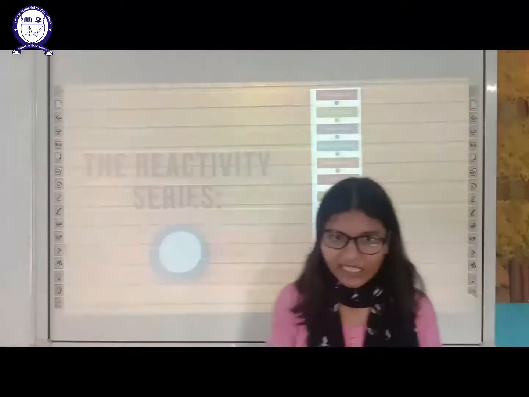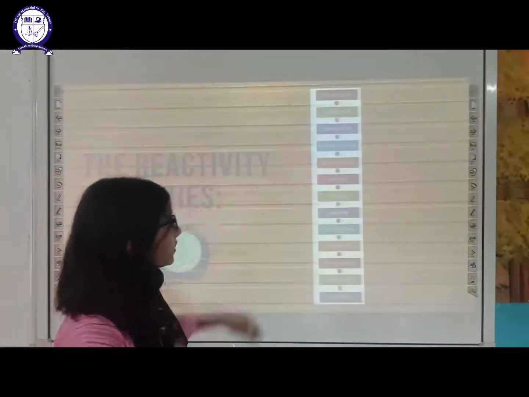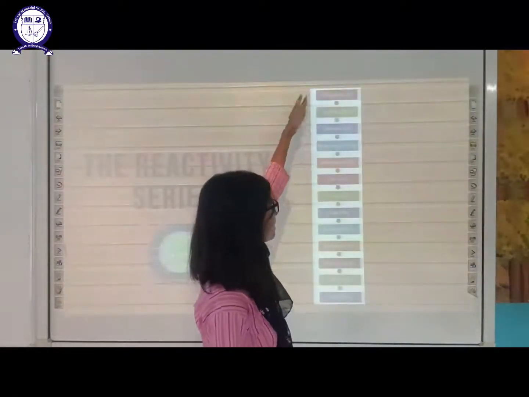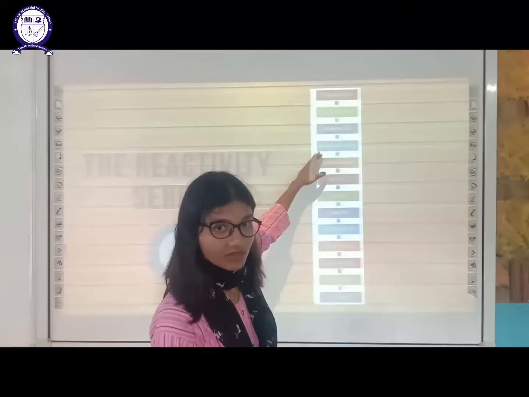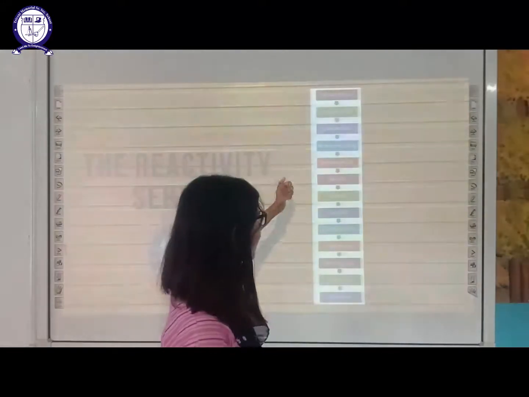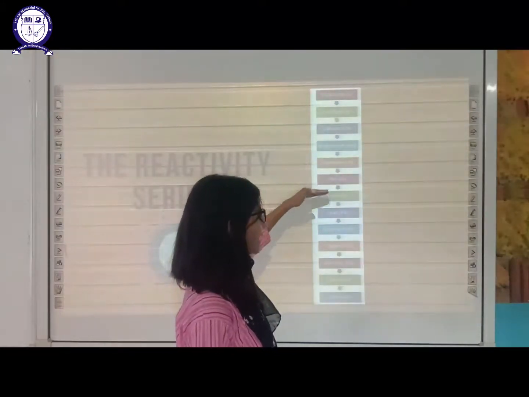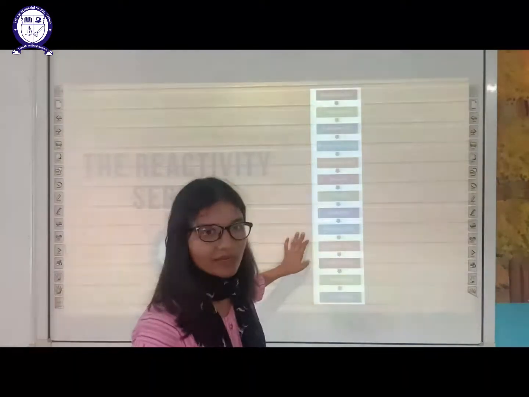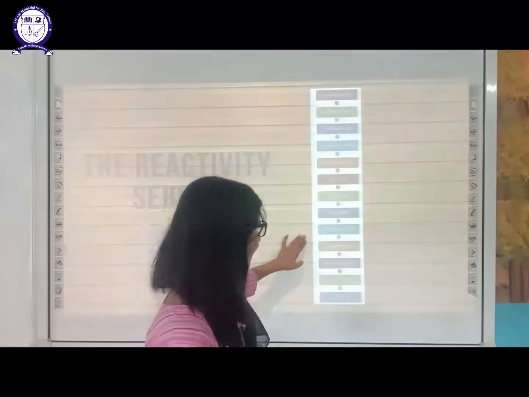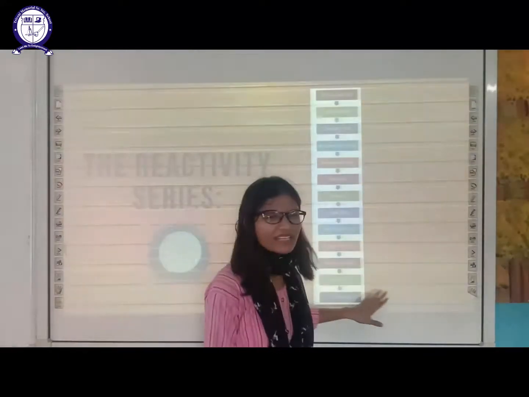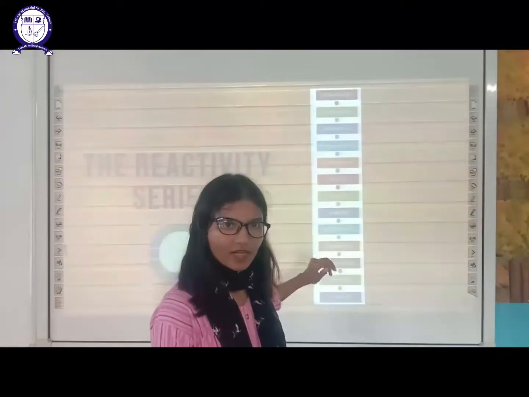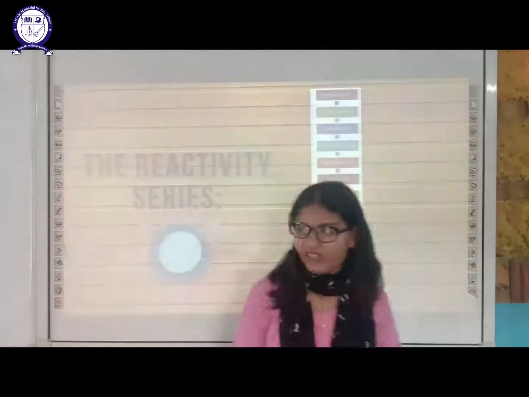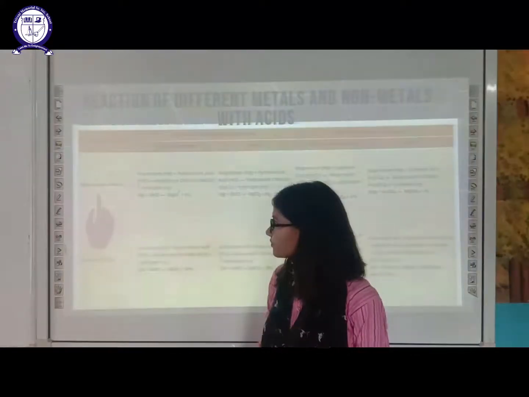Now this is the reactivity series. You can see potassium at the top, then sodium, then calcium. These three are the most reactive metals. Then magnesium, aluminium, zinc, iron, lead, hydrogen. All these have intermediate reactivity. Then copper, mercury, silver and gold are less reactive than the others. So: most reactive, intermediate reactivity, then the least reactive elements.